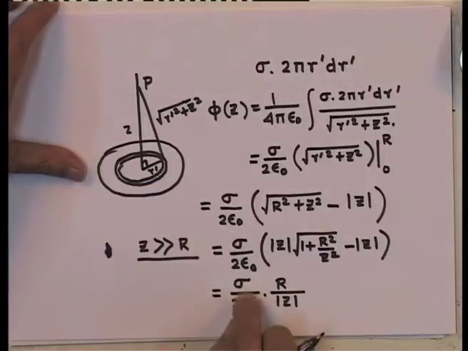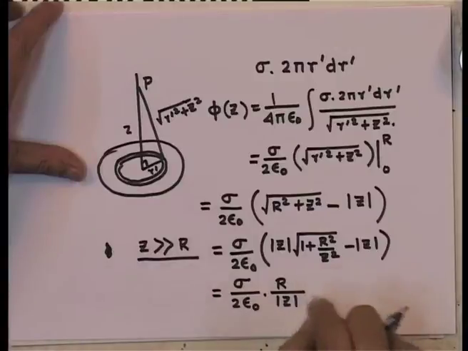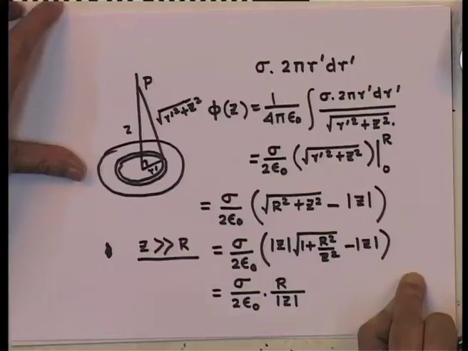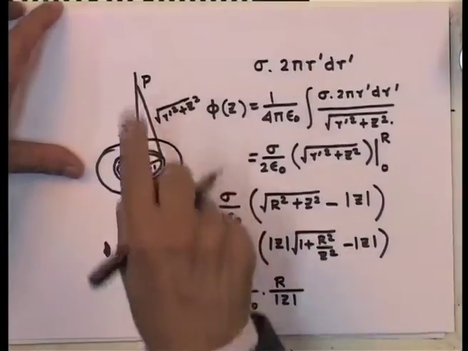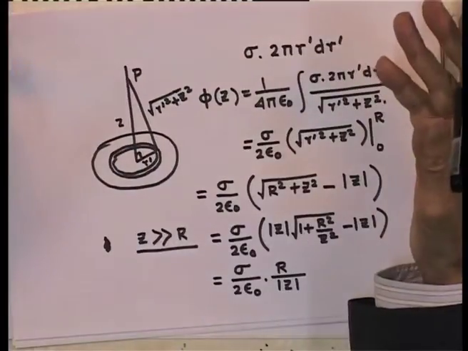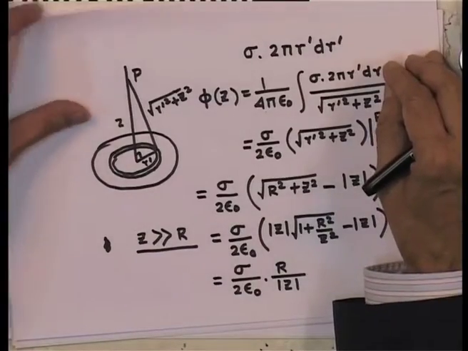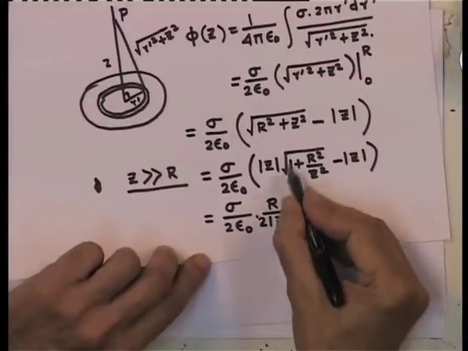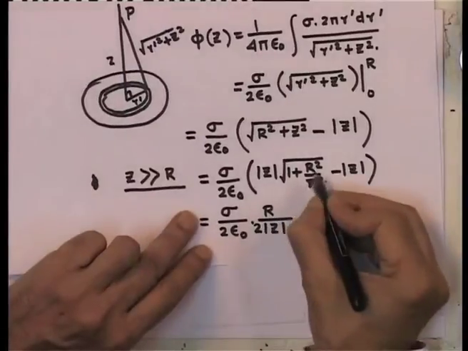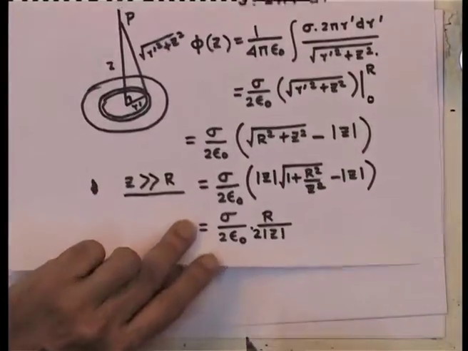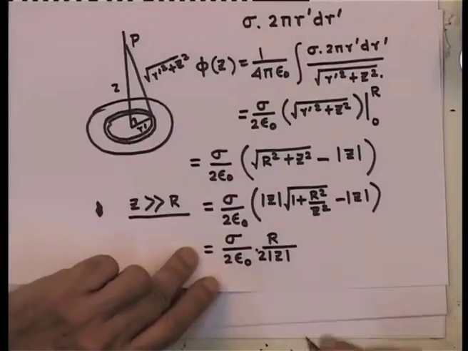So, I can take out sigma times pi r square equal to q and write it in terms of charge q, and I will get the expression, that at large distances it looks like a single point charge. But the more interesting point is that there is a factor of 2 there, because of the binomial expansion. So, it is 1 plus half r square by z square, and accordingly we could do that.